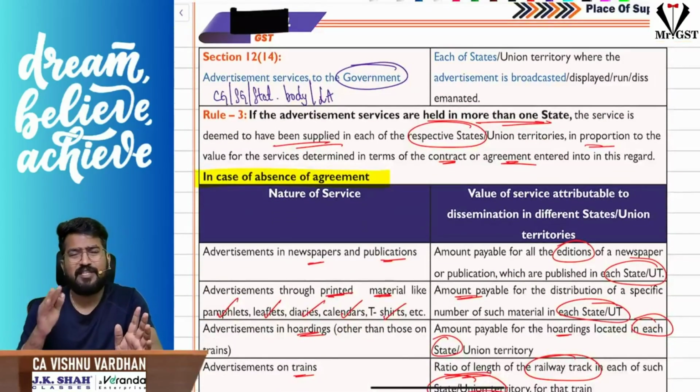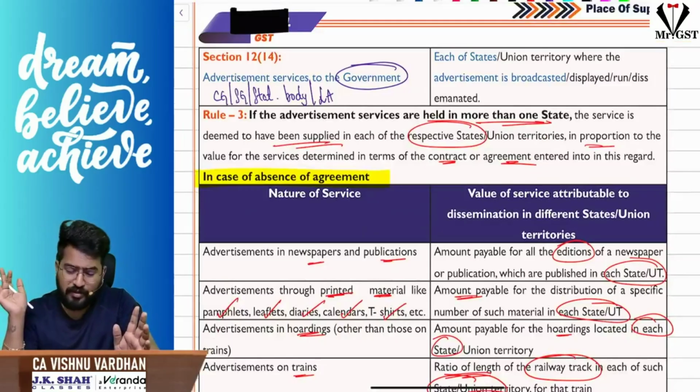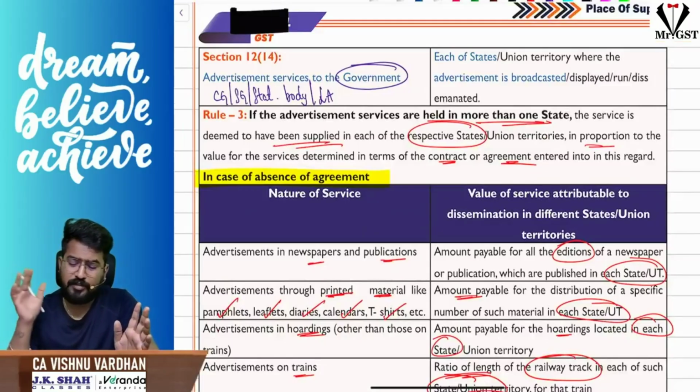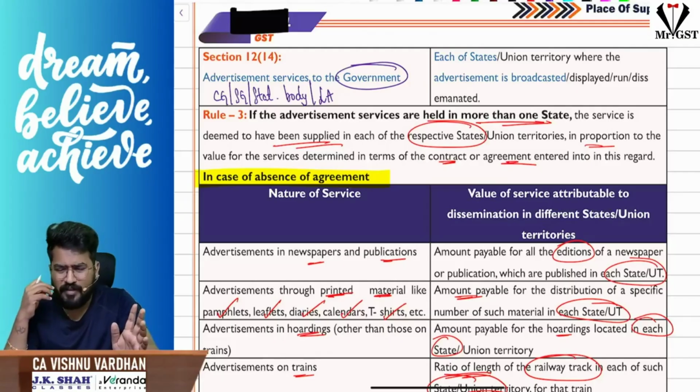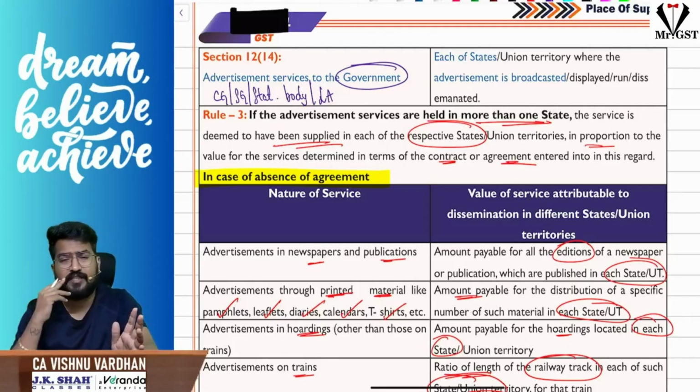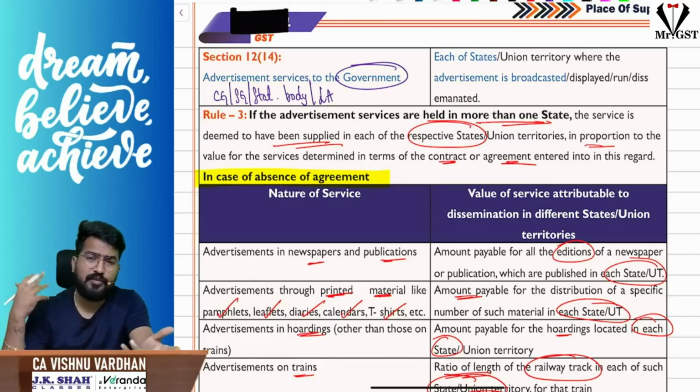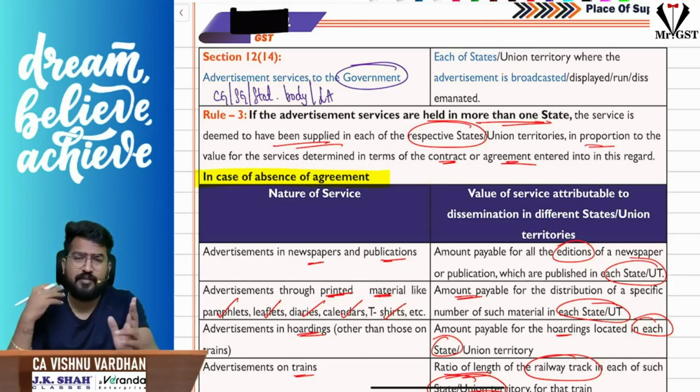Section 12 subsection 14 is nothing but advertising services provided to the central government, state government, statutory bodies or local authorities. Mostly they will not ask you, nothing to worry, but just remember. You go to cinema halls or see hoardings, and you see government advertisements everywhere. For that, what is the place of supply? Sir, they are doing it in multiple states, so each state is a place of supply. Wherever they are doing it, that is a place of supply.